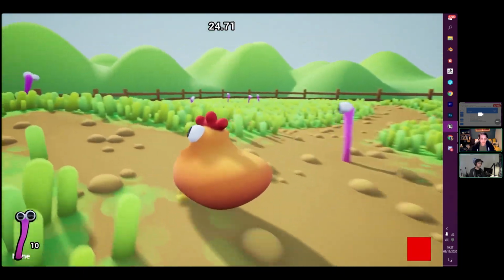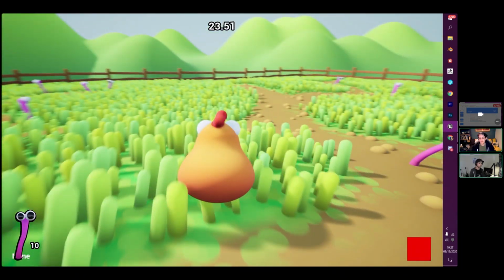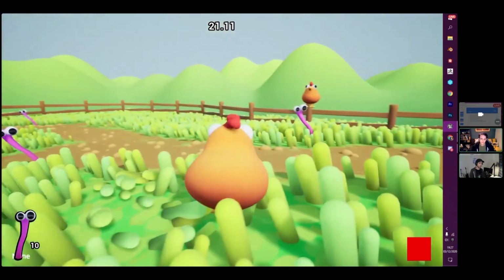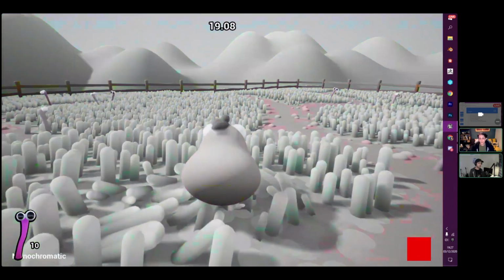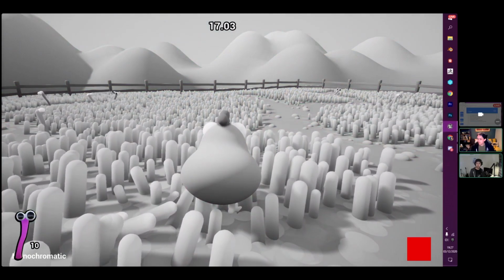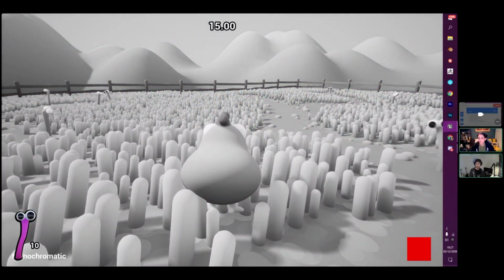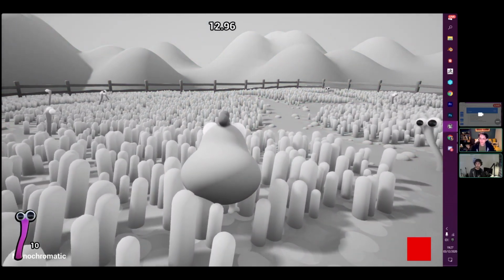And then I've also added some color LUTs, or lookup tables, which give me a visualization of what the game might look like for people with certain color blindness types.